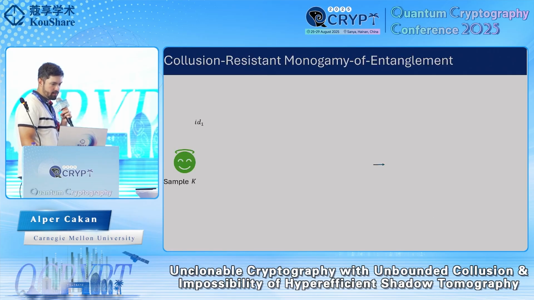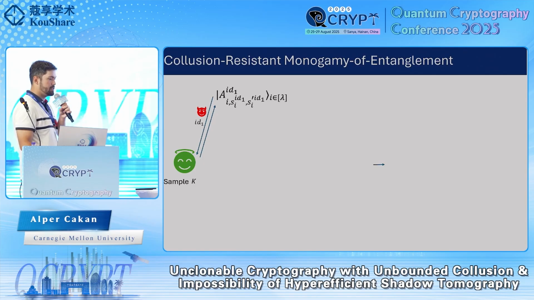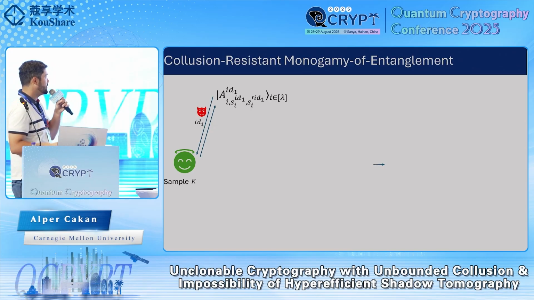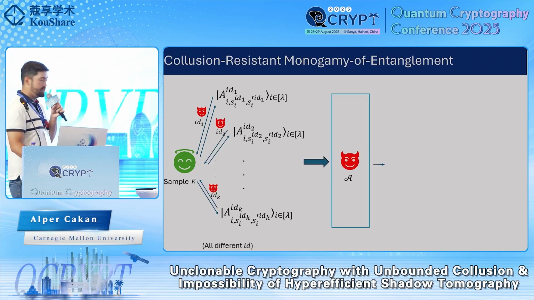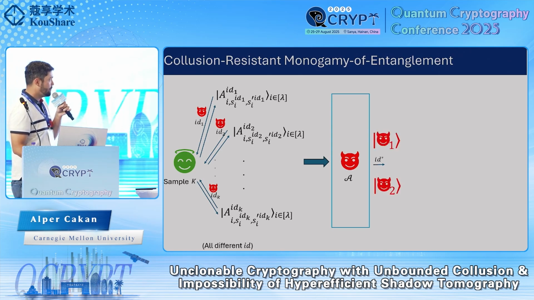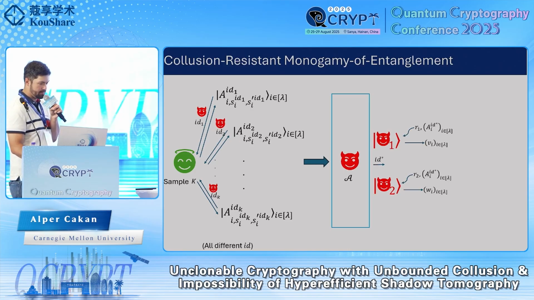And as our main technical contribution, we show that pseudo-random coset states satisfy this very nice collusion-resistant monogamic entanglement game, which again will allow us to obtain collusion-resistant copy protection security. So in this collusion-resistant monogamic entanglement game, instead of receiving a single coset state, the adversary receives any number of independent pseudo-random coset states, and it tries to output 2 entangled adversaries that are trying to answer challenges related to a single instance on one of these coset states.